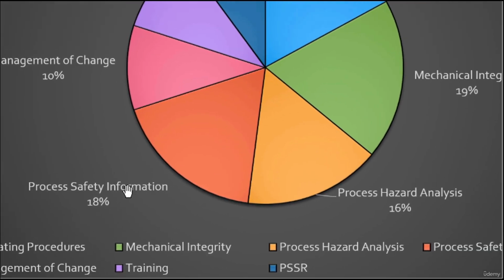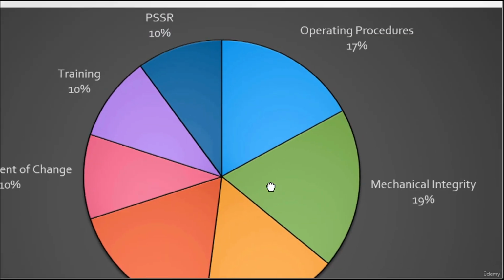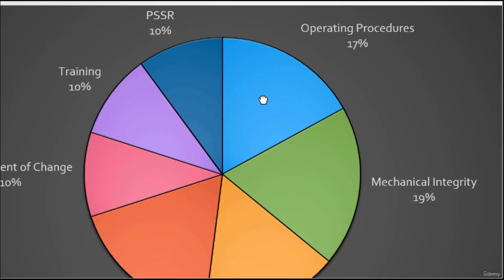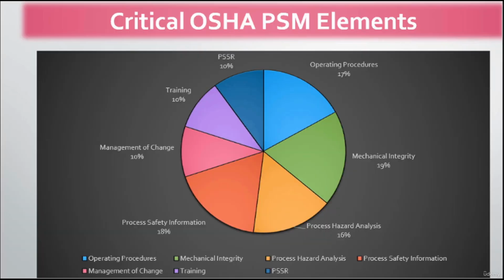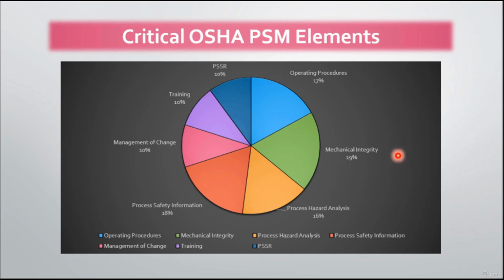Followed by that, we will have the process safety information, and after this, the operating procedures, process hazard analyses, and management of change, training, and PSSR share equal values. So, respectively, we have the mechanical integrity, number 1, the most critical element. Number 2, the process safety information. Number 3, the operating procedure. Number 4, the process hazard analyses. Number 5, 6, and 7 will be the management of change, training, and PSSR.